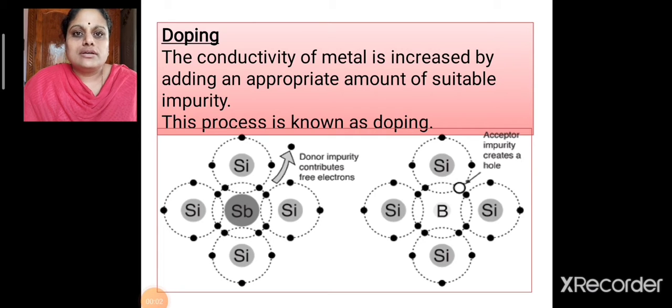In the picture, you can see that if a pentavalent impurity is added to silicon, it contributes an extra free electron to the silicon atom. Whereas, if it is doped with a trivalent impurity, it creates an additional hole. A hole is nothing but a positive charge.